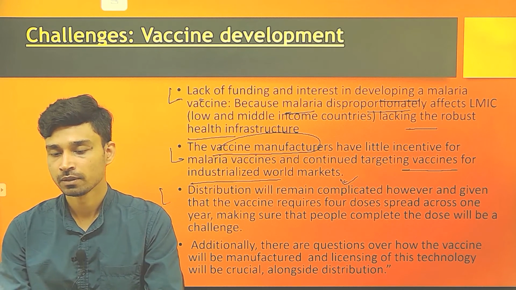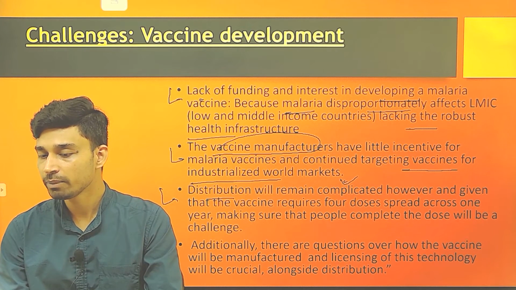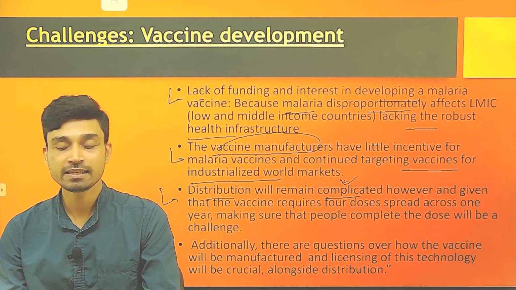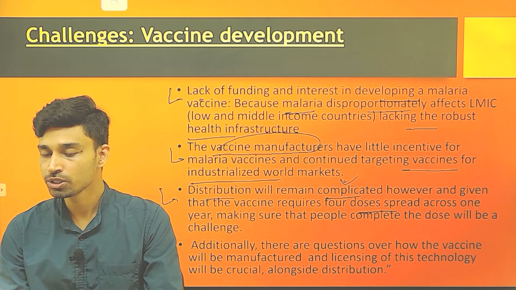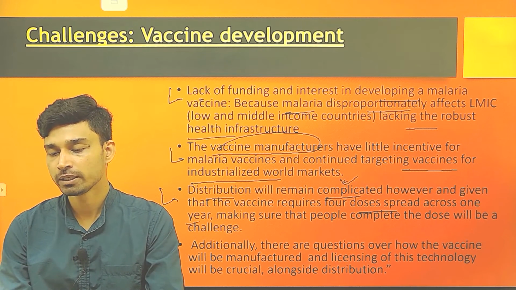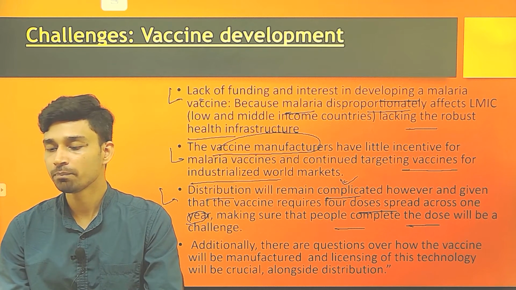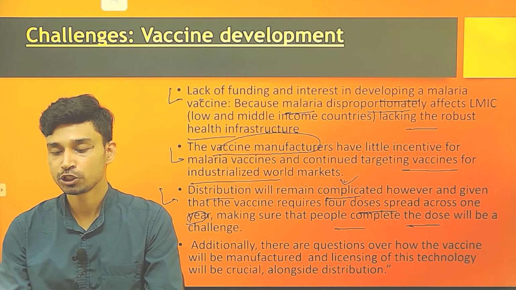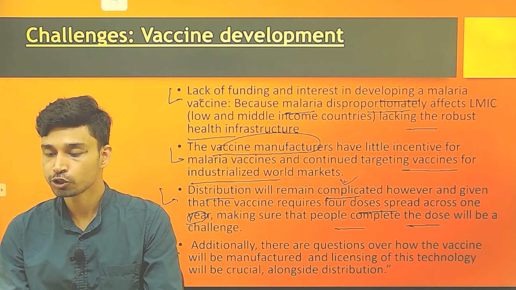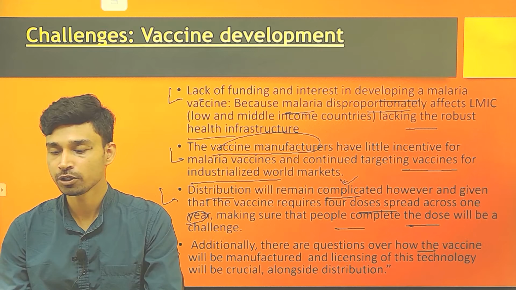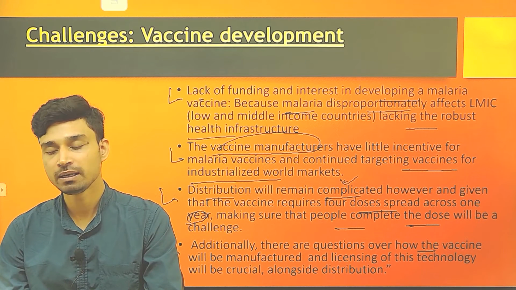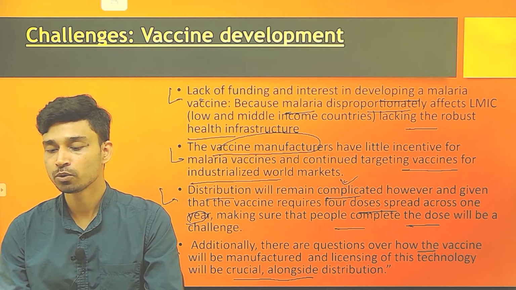The other challenge is that distribution will again remain complicated, and as the vaccine requires 4 doses that should be spread across 1 year, making sure that people complete the full dose will again be a challenge. Additionally, there are questions over how the vaccine will be manufactured and how the technology will be licensed, along with the crucial distribution.